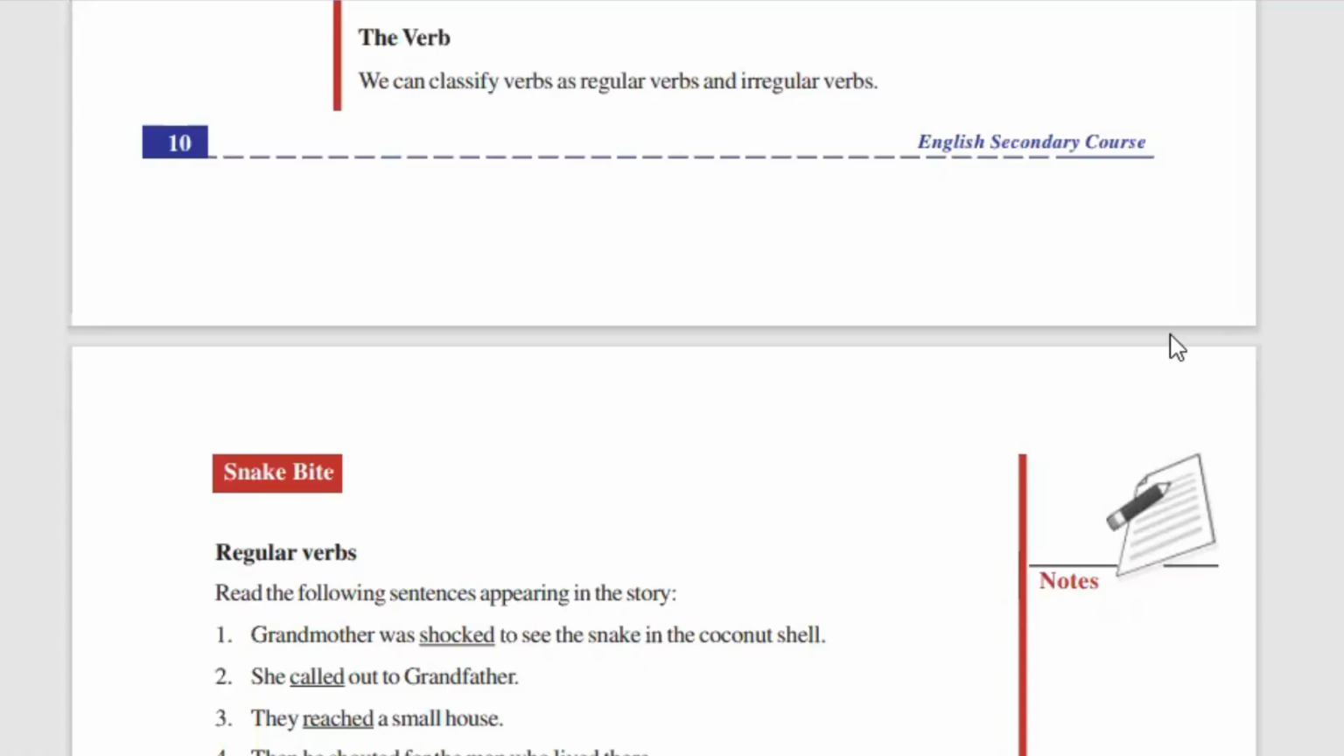Let's see over here. We'll talk about the verb. Let's discuss the verb. Okay, see the first sentence. So here we are going to discuss not only the verb. Okay, first let me just clarify it.